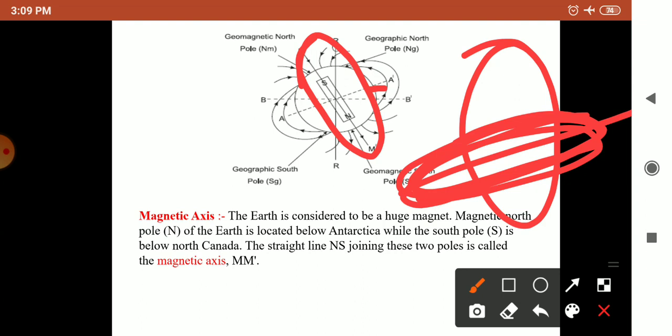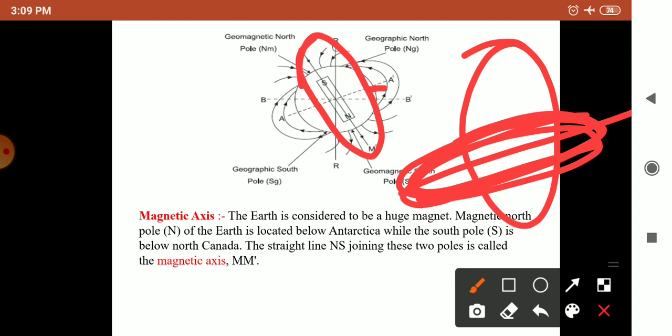Next is magnetic meridian. The magnetic meridian is a plane perpendicular to the surface of the earth, that is, a vertical plane, and passing through the magnetic axis is the magnetic meridian. Then the direction of the resultant magnetic field of the earth is always along or parallel to the magnetic meridian.